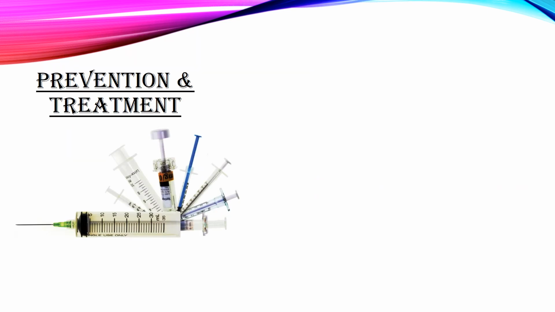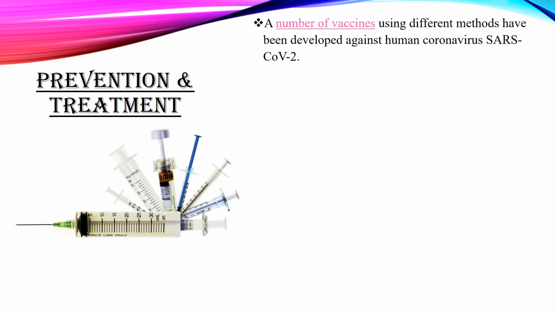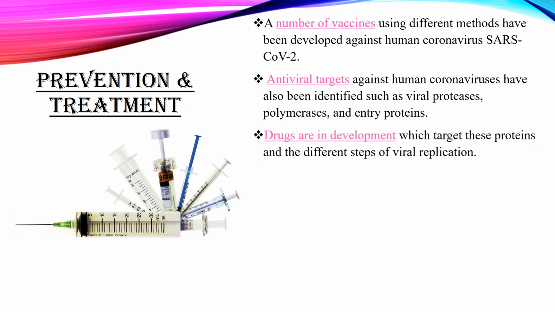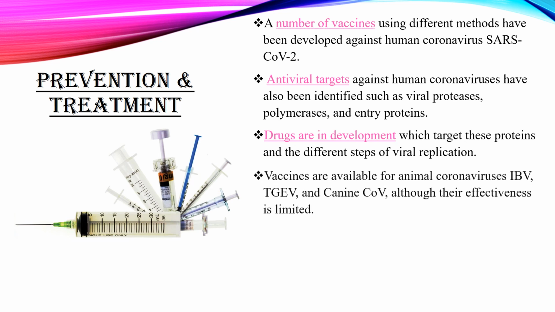The prevention and treatment methods of coronavirus. A number of vaccines using different methods have been developed against human coronavirus SARS-CoV-2. Antiviral targets against human coronaviruses have also been identified, such as viral proteases, polymerases, and entry proteins. Drugs are in development which target these proteins and the different steps of viral replication.